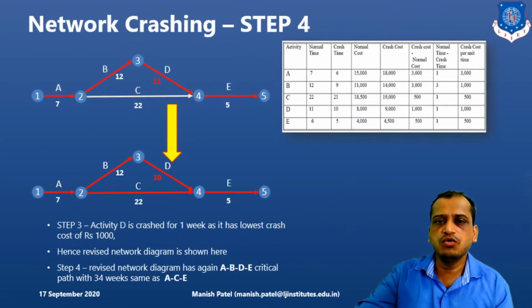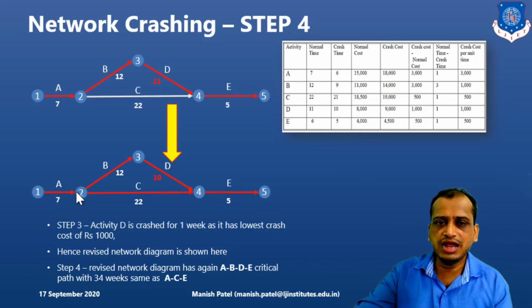Next, we can do one more thing. We can also reduce the activity D. What is activity D here? From 11 to 10, so it will be crashed by 1 week. So what will be the modified diagram? The modified diagram is drawn here. Clear? And if you see here, the revised network diagram again has A, B, D, E as the critical path with 34 weeks. If you calculate 12 plus 7, which is 19, right? 19 plus 10, 29, plus 5, 34 weeks.